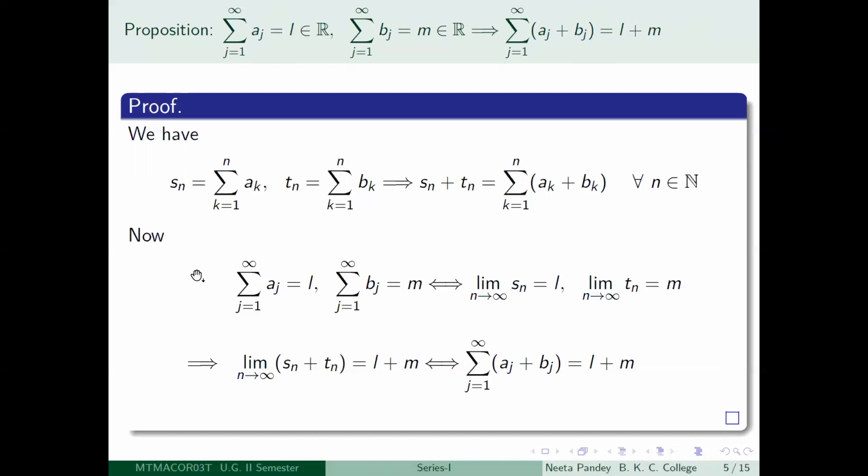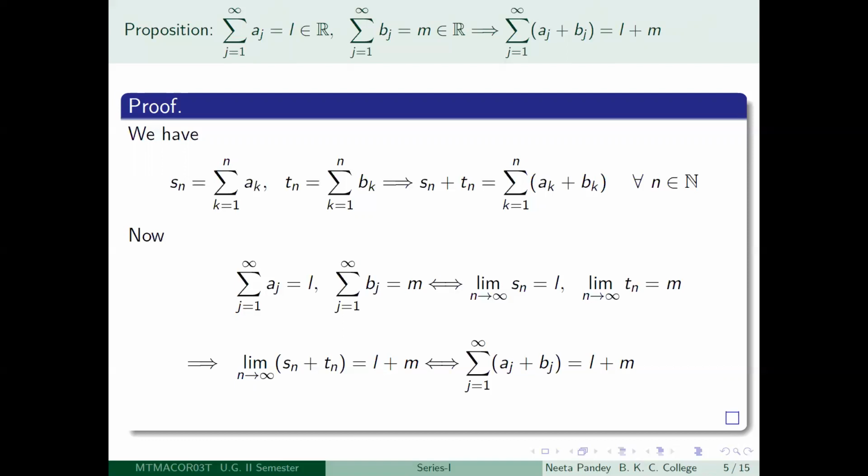So I have just written it down so that you can understand the way your arguments proceed. Suppose Sn is the nth partial sum of the series summation aj, then Sn will look like summation k equal to 1 to n ak. Similarly, if Tn is the nth partial sum of the series summation bj, then Tn will look like summation k equal to 1 to n bk.